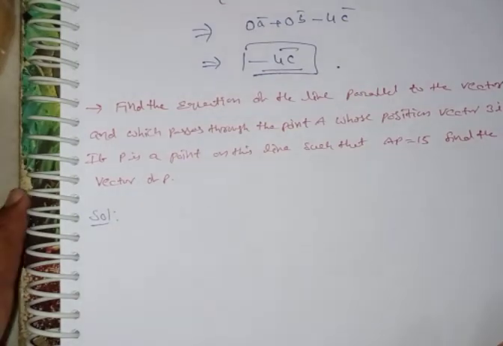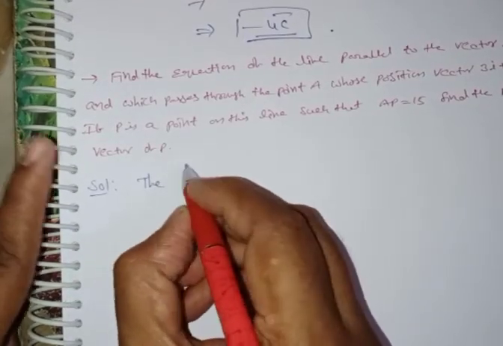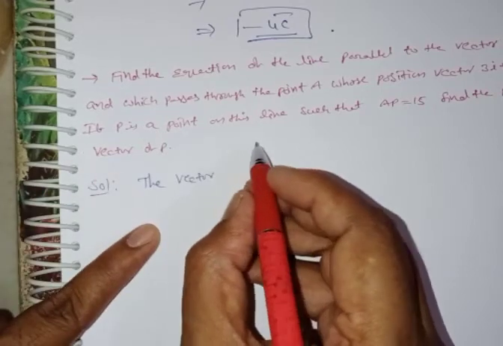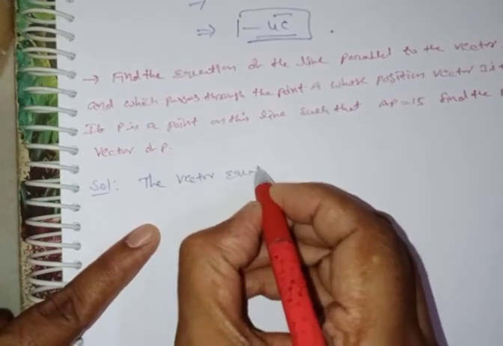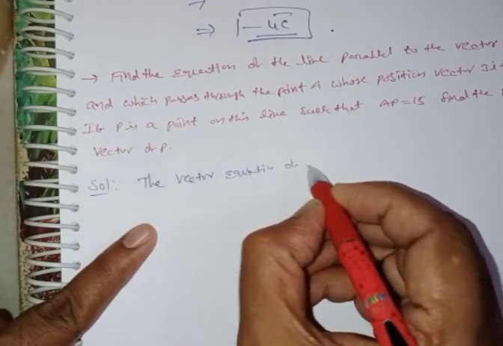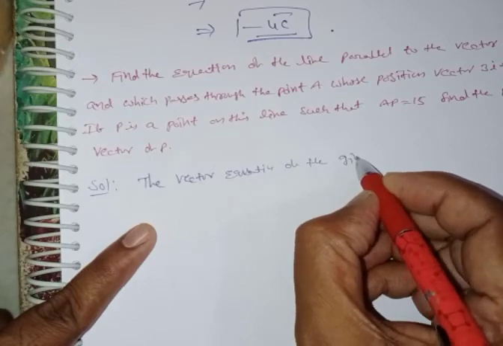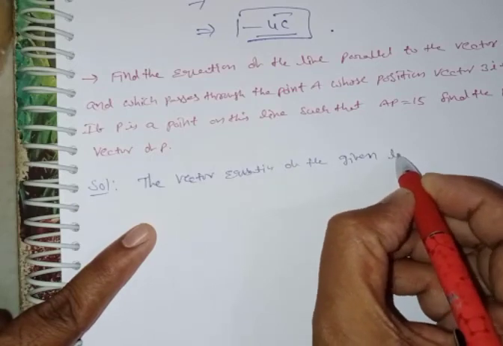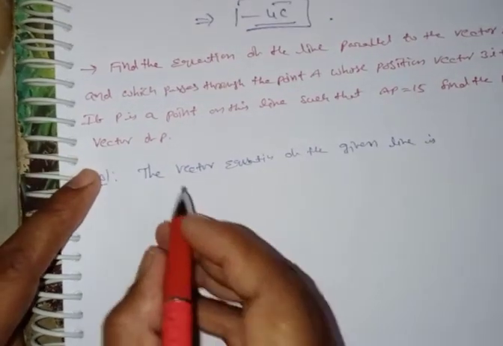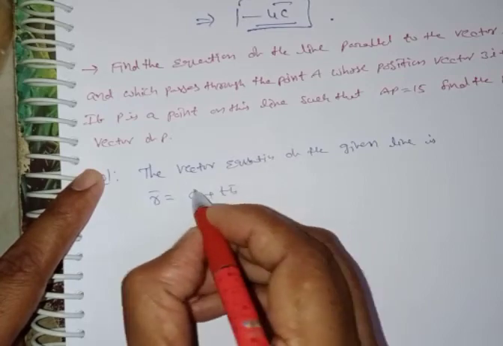The vector equation of the given line is r̄ = ā + t b̄.